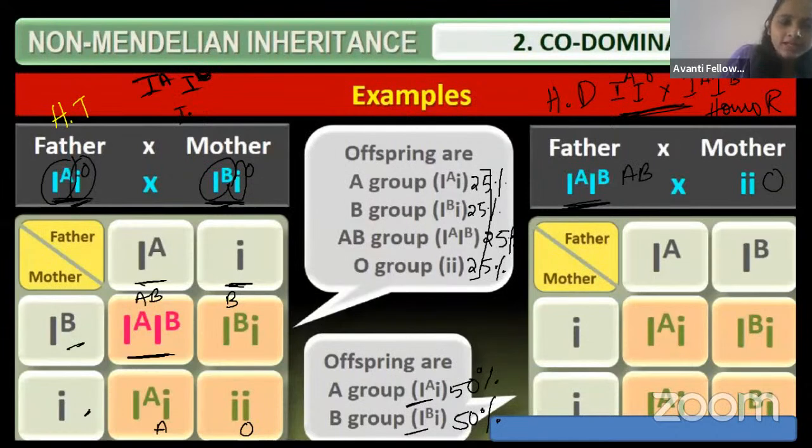So that is the A blood group only, right? If it is IA, then also the blood group will be A blood group only. Right, guys? IB, IO, then also give rise to the B only. IB, IB, then also give rise to the B blood group only. Right. So this is what we will see in the codominance.